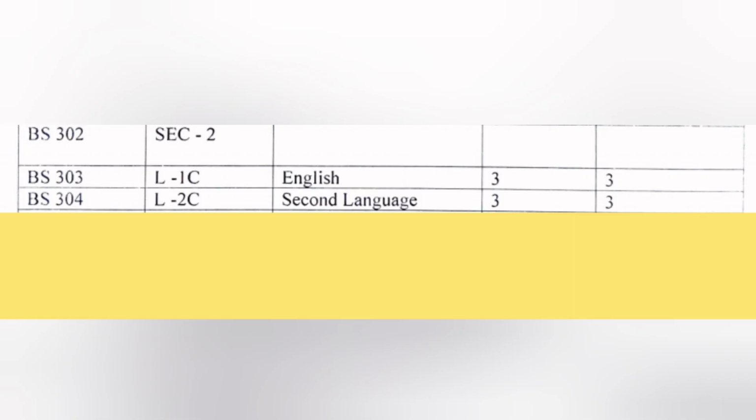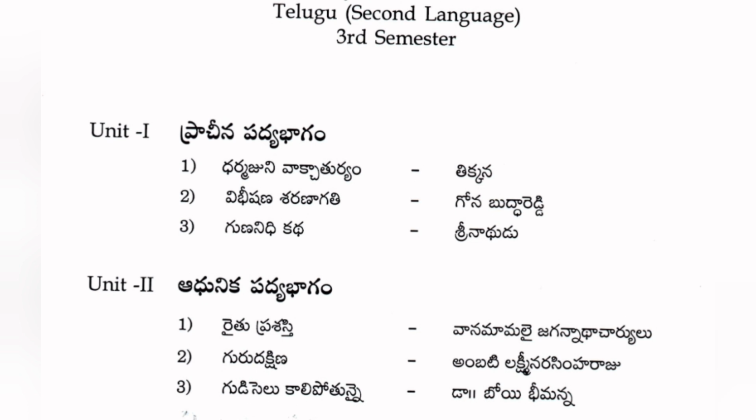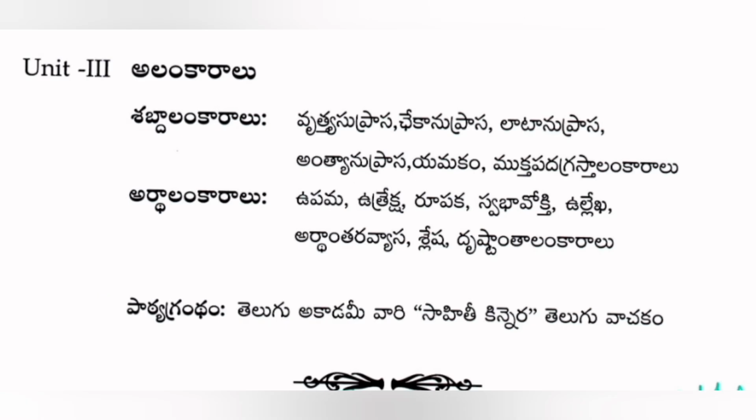Next subject second language like Telugu, Urdu, Hindi, Sanskrit, Arabic. For this subject 3 classes you have per week and 3 credits, means if you pass this subject you will get those credits, and total marks for this subject is 100. Out of 100, 80 for semester exams and 20 for internal exams, and exam duration is 3 hours. In syllabus 3 units are there, you can see language wise syllabus on screen.